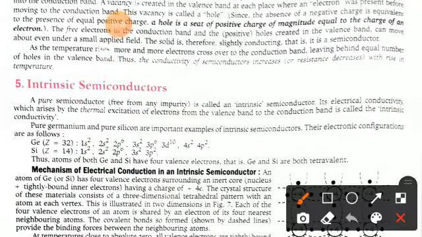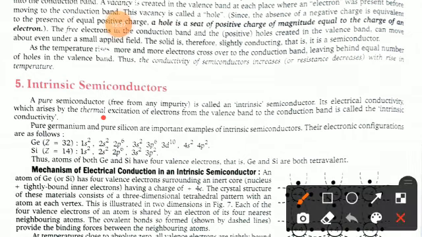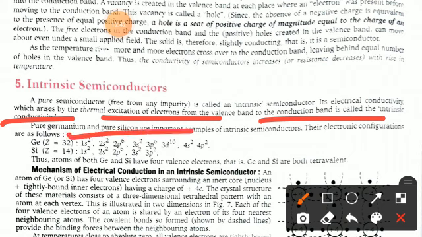Now I am coming to intrinsic semiconductors. What are intrinsic semiconductors? A pure semiconductor which is free from impurities is called an intrinsic semiconductor. You can see here, its electrical conductivity, which arises by the thermal excitation of electrons from the valence band to the conduction band, is called the intrinsic conductivity. Pure germanium and pure silicon are important examples of intrinsic semiconductors.